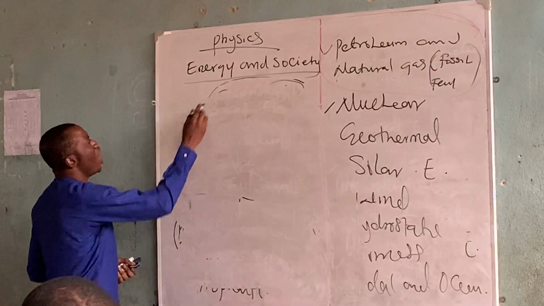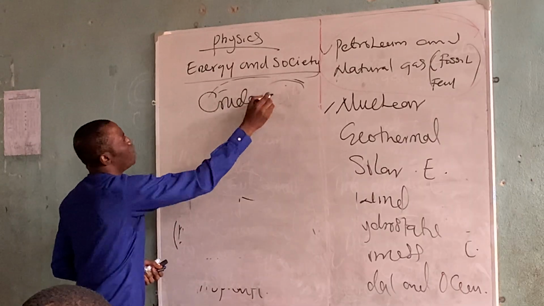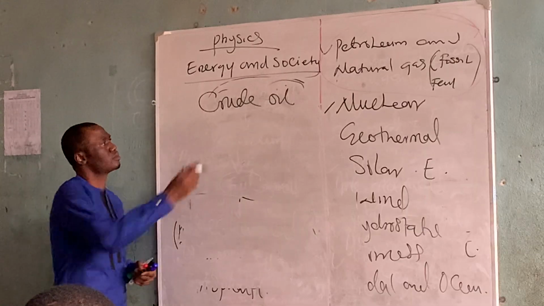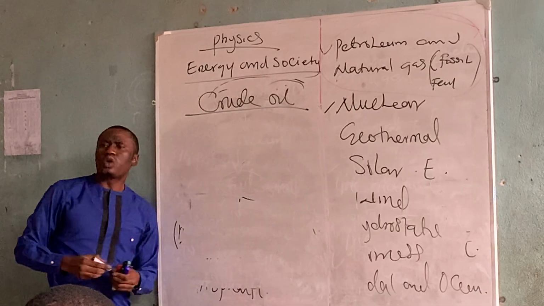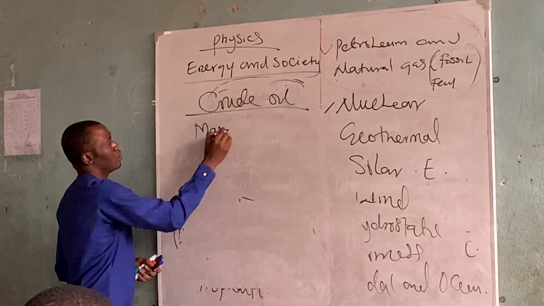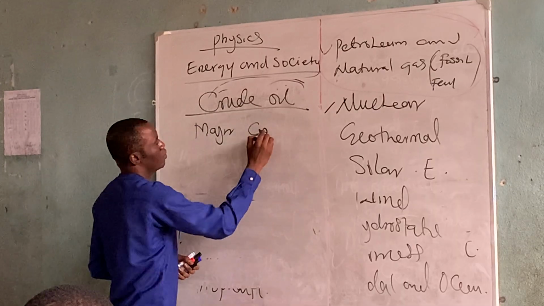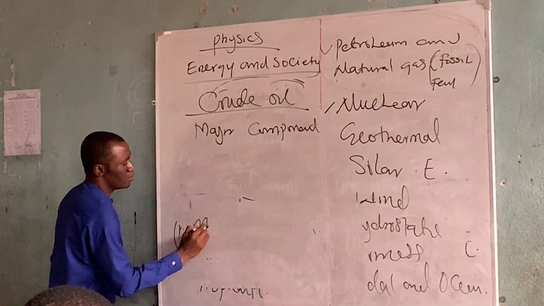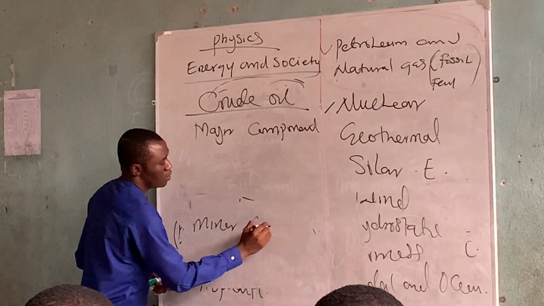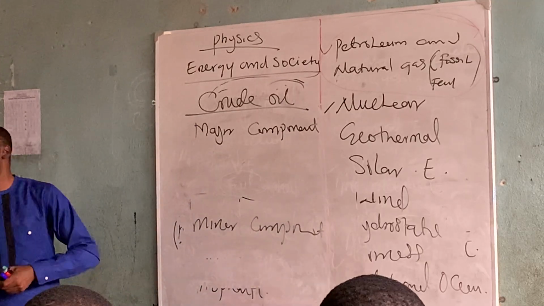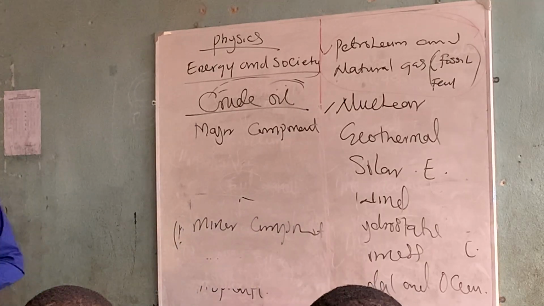Now, crude oil again. Stay with me. Crude oil has major and minor components. The major component of crude oil is hydrocarbon.